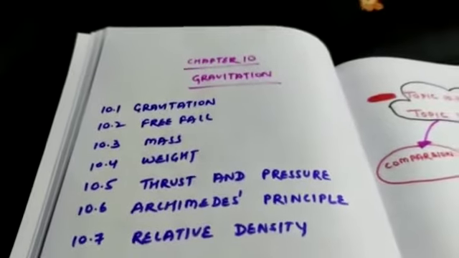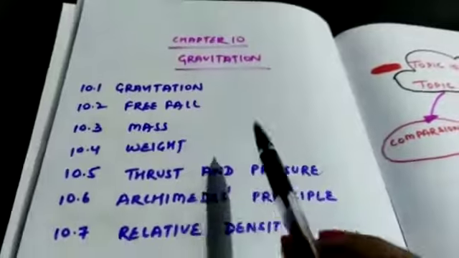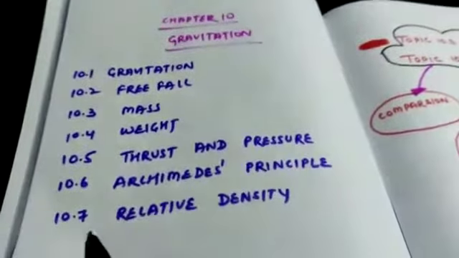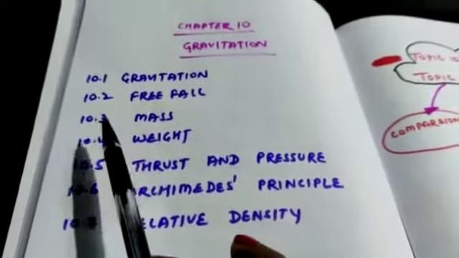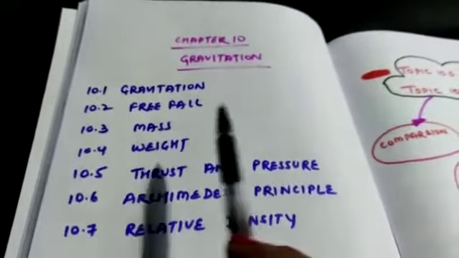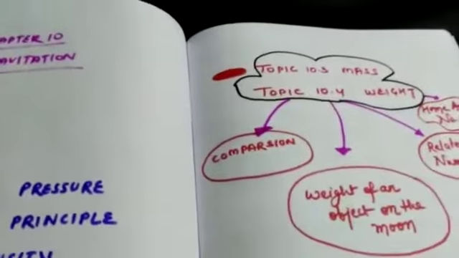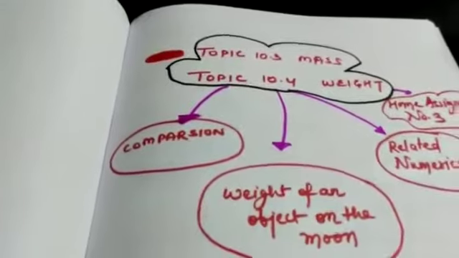Good morning, ninth class. Today we are dealing with chapter number 10, and the name of the chapter is gravitation. In this chapter, the total number of topics is 7. 10.1 and 10.2 we have already completed. Today we are going to complete 10.3 mass and 10.4 weight also. So here is our topic 10.3 mass and topic 10.4 weight.